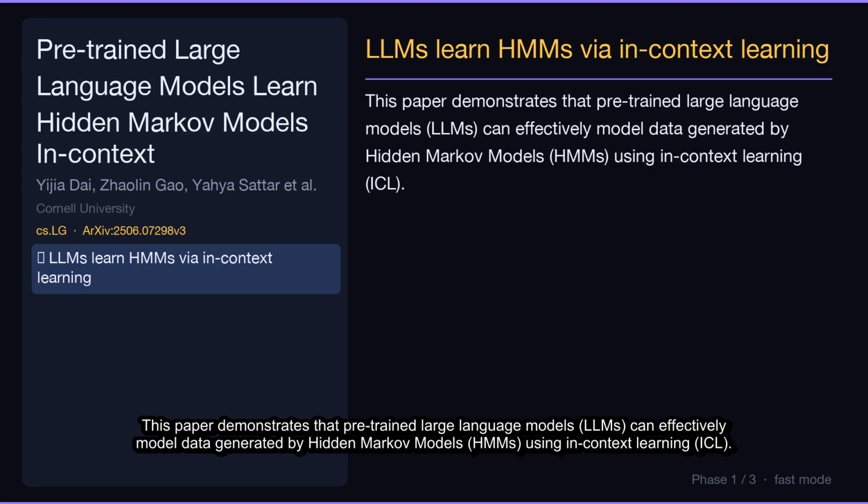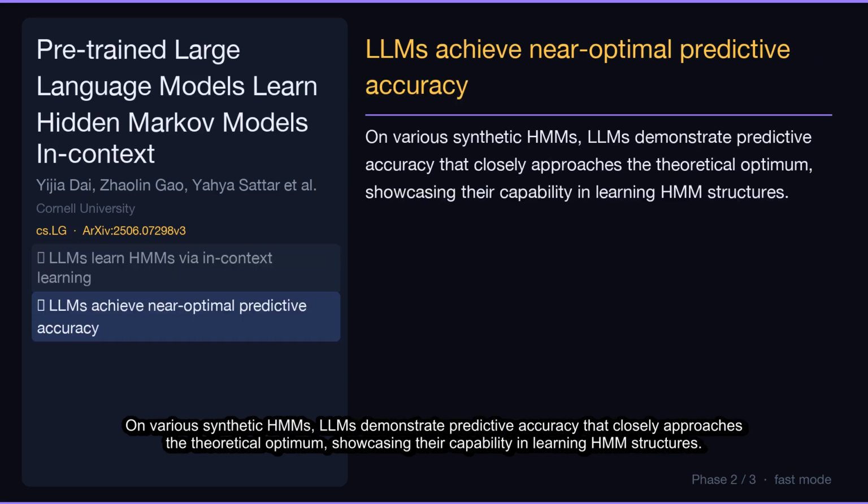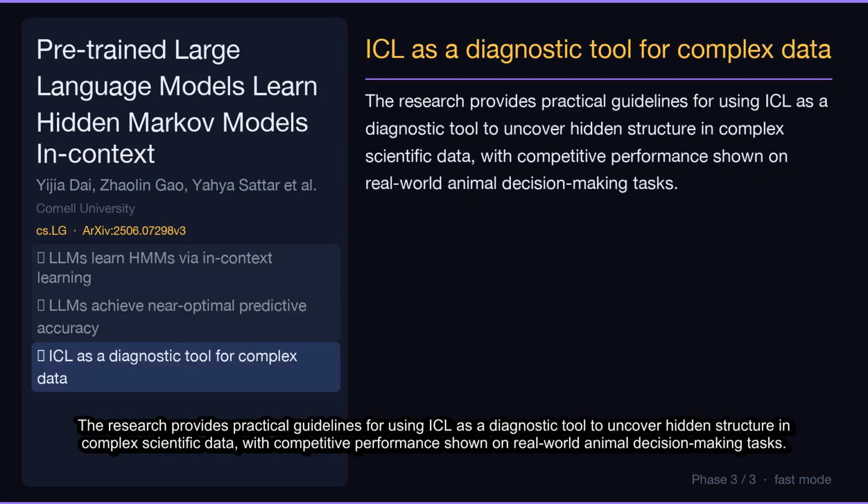This paper demonstrates that pre-trained large language models, LLMs, can effectively model data generated by hidden Markov models, HMMs, using in-context learning, ICL. On various synthetic HMMs, LLMs demonstrate predictive accuracy that closely approaches the theoretical optimum, showcasing their capability in learning HMM structures. The research provides practical guidelines for using ICL as a diagnostic tool to uncover hidden structure in complex scientific data, with competitive performance shown on real-world animal decision-making tasks.